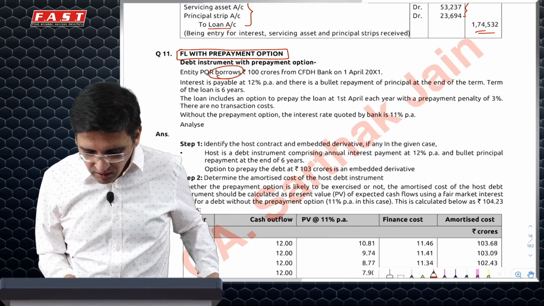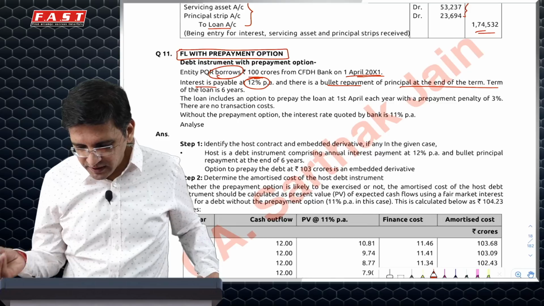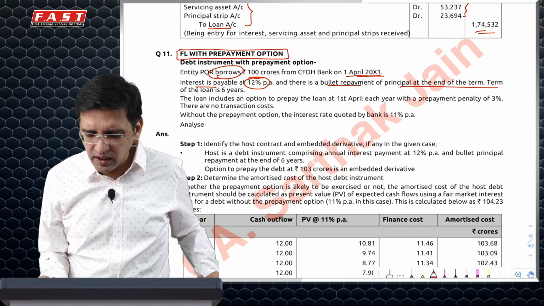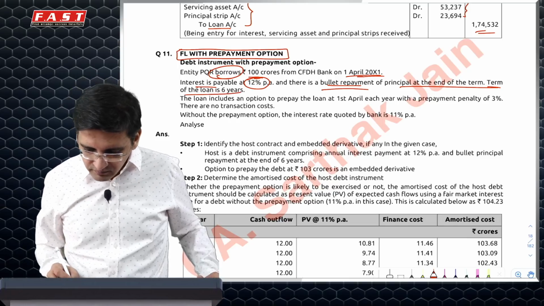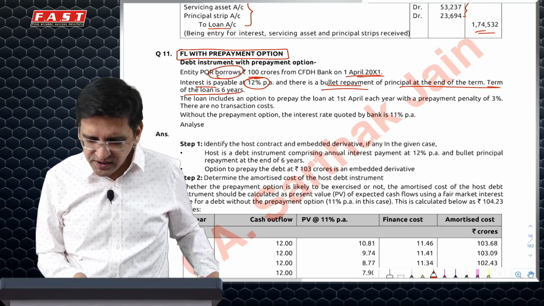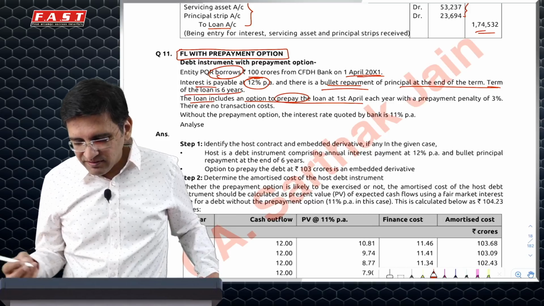So I have borrowed 100 crores, 1st April 2001, 12% interest, and it has to be repaid at the end of the term with a bullet repayment, one-shot repayment of principal. Interest obviously is payable every year. If the question is silent, that's what we assume. 6 years is the term. I have an option to prepay the loan on 1st April each year.